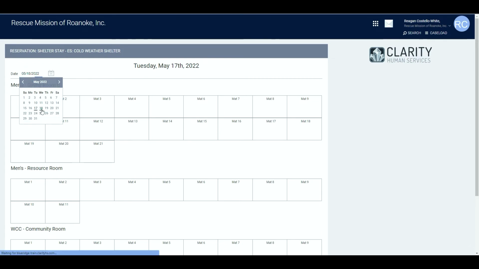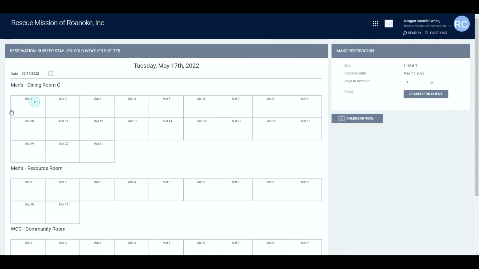If I needed to select a different date for the reservation, I would change the date here. You can also see the date is changing at the top. So I'm going to go back to May 17th, and I'm going to select Mat 1 to reserve for my client, Big Bird. That pulls up this Make a Reservation pane.